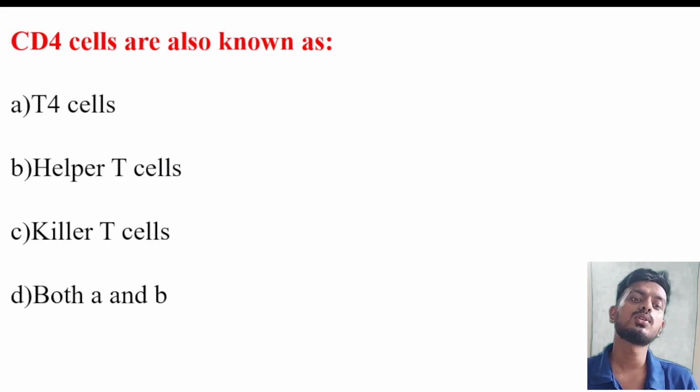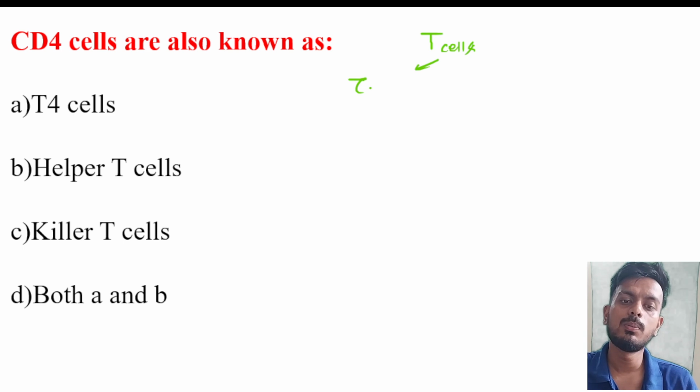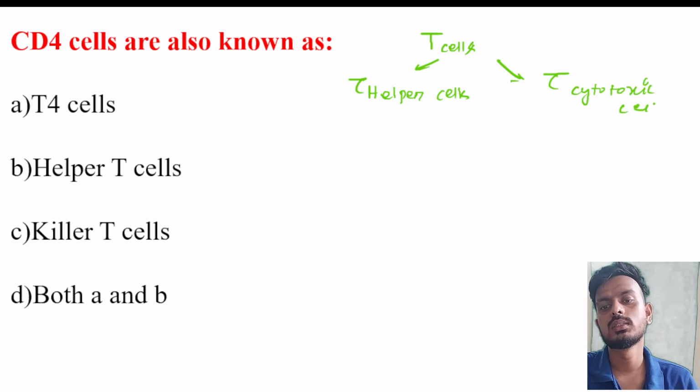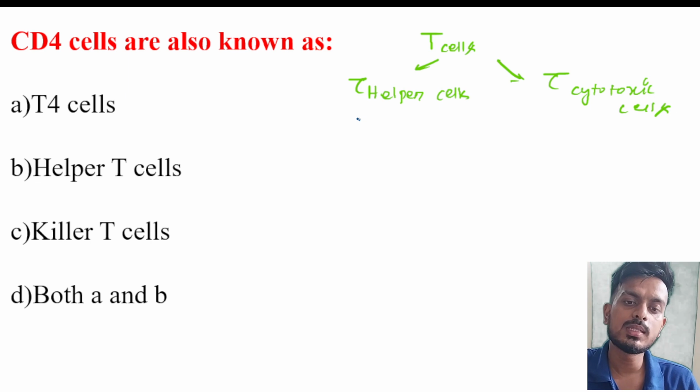Okay, next, CD4 cells. There are two types of T cells: T helper cells and T cytotoxic cells. These cells have different types of receptors, which basically help to recognize whether it is a helper cell or a cytotoxic cell. So the T helper cell has the CD4 receptor.